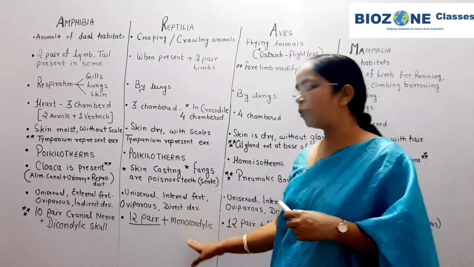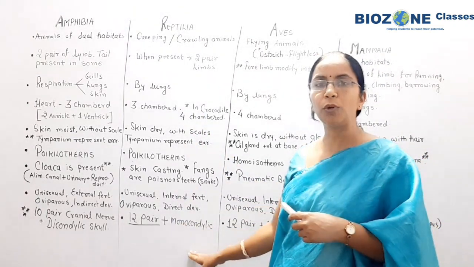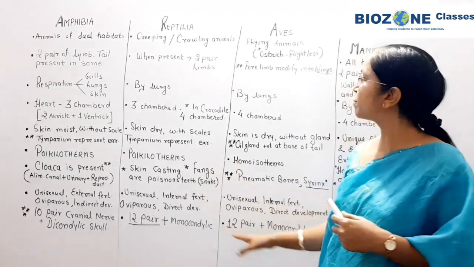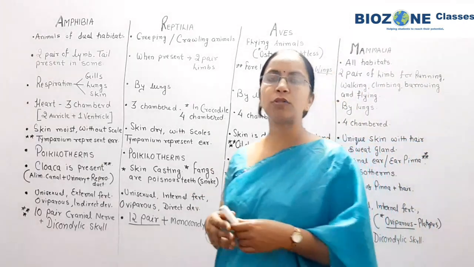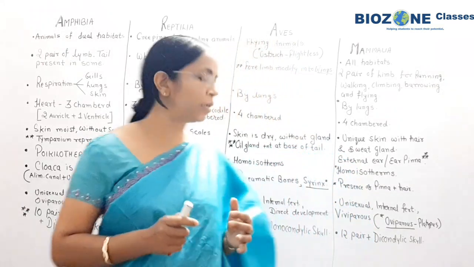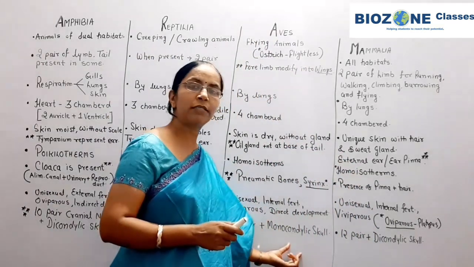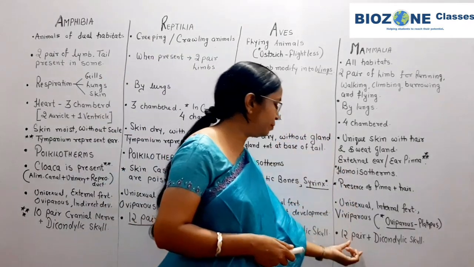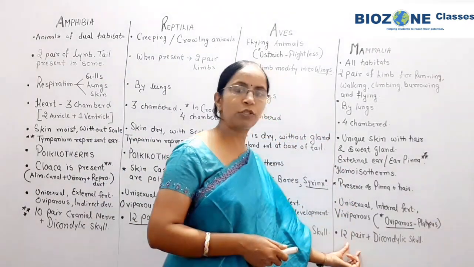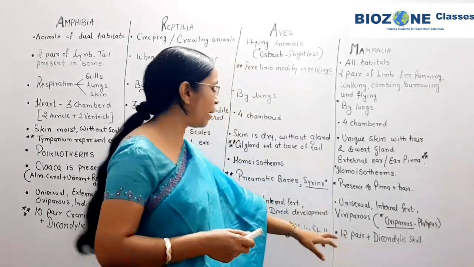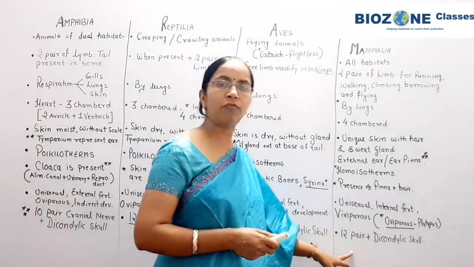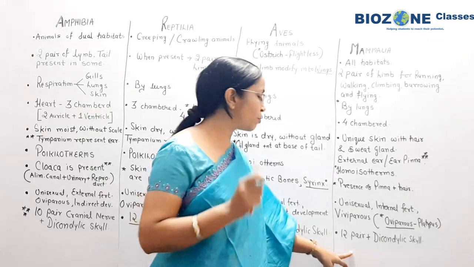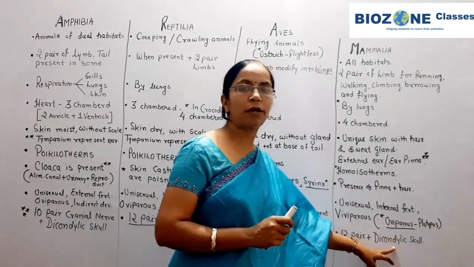So the skull in reptiles, you remember, is monocondylic. A similar feature is present in aves also. Aves also show 12 pair of cranial nerves as well as a monocondylic skull. But now again a modification, or a difference you can say, appears in mammals. Mammals though show 12 pair of cranial nerves, but the skull is dicondylic.